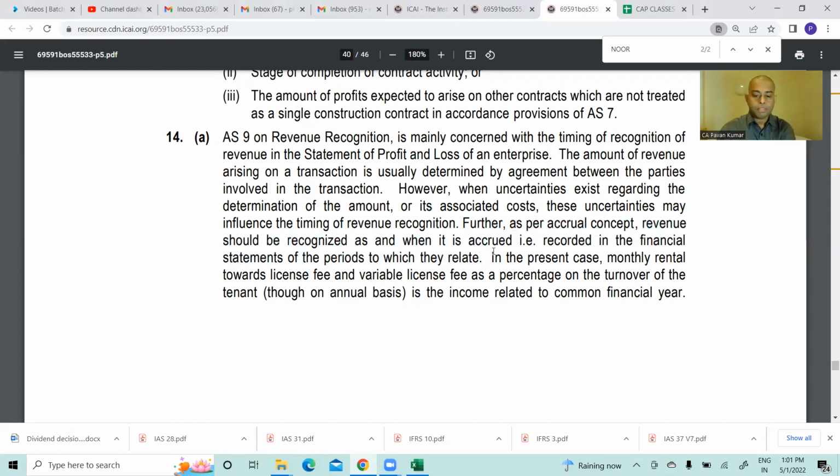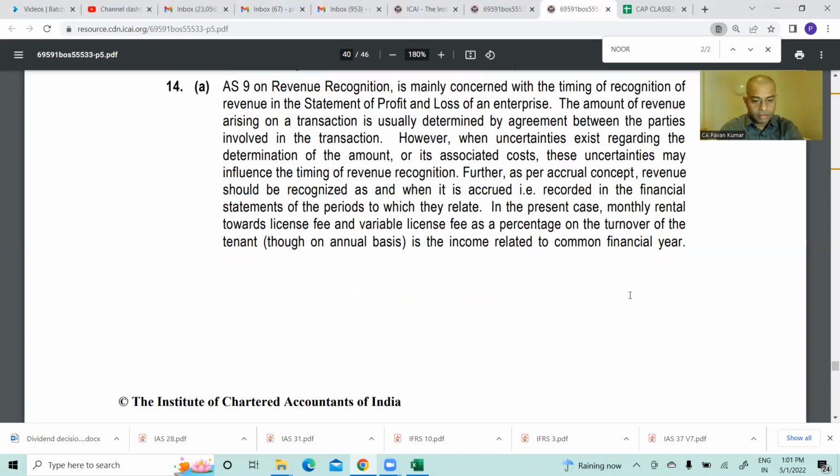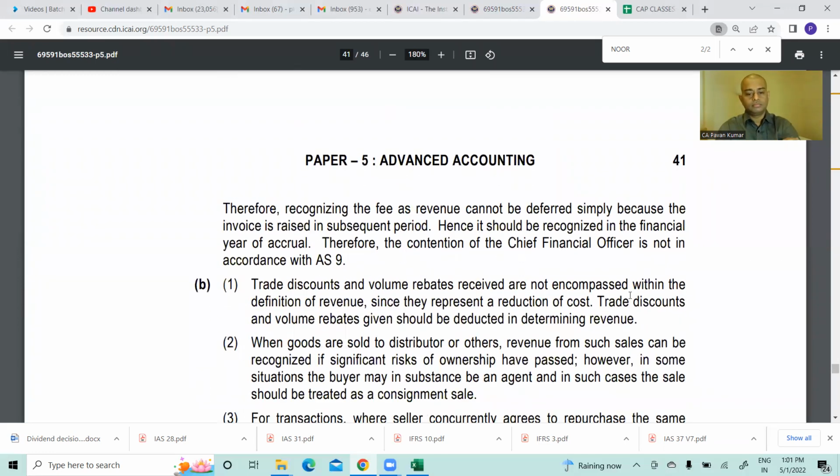In the present case, monthly rental towards license fees and variable license fee as a percentage on the turnover of the tenant, though on annual basis, is the income related to a common financial year. Therefore, recognizing the fees as revenue cannot be deferred simply because the invoice is raised in the subsequent period. Hence, it should be recognized in the financial year of accrual. Correct. Therefore, the contention of the chief financial officer is not in accordance with AS9. So all of you read these 4 lines.